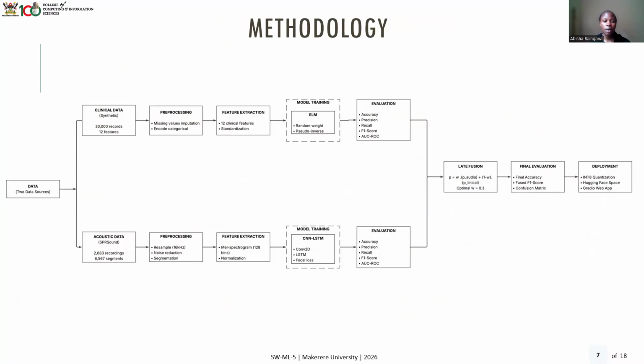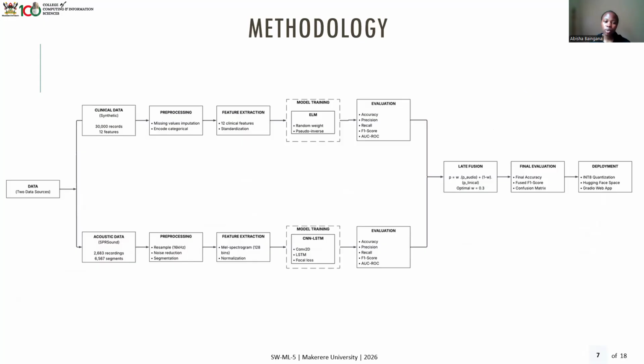The clinical data had about 30,000 records. We pre-processed it, imputed the missing values, extracted 12 clinical features, standardized them, trained the models, and picked the extreme learning machine as our best model, which was evaluated based on different metrics such as accuracy, precision, recall, and the rest.